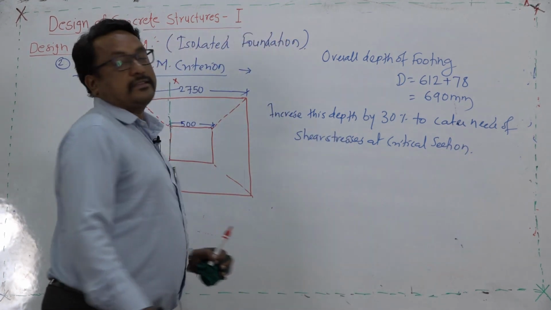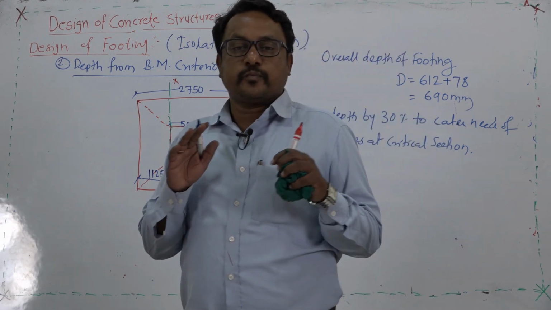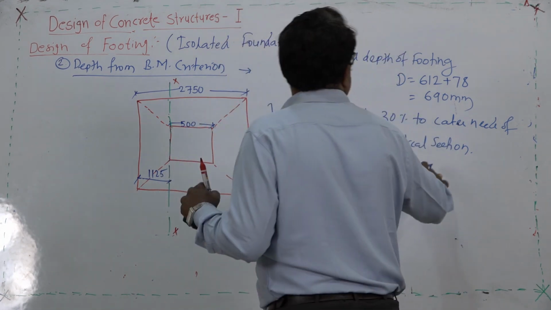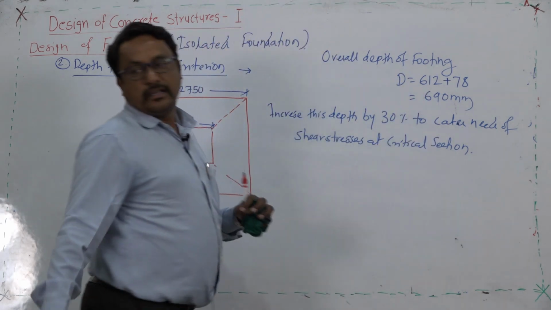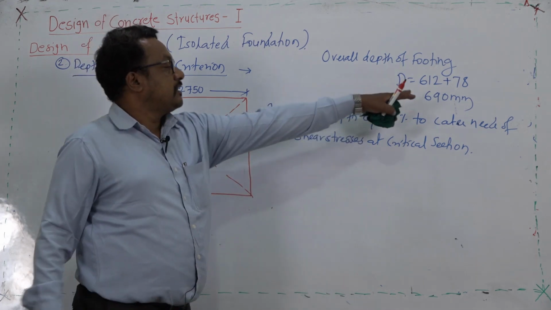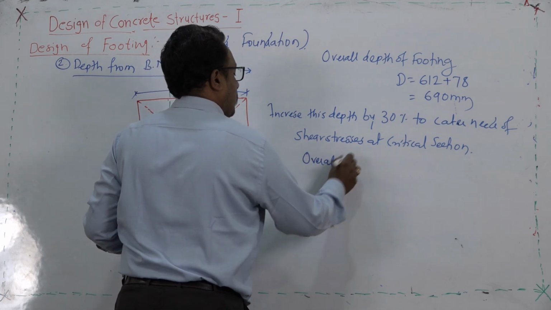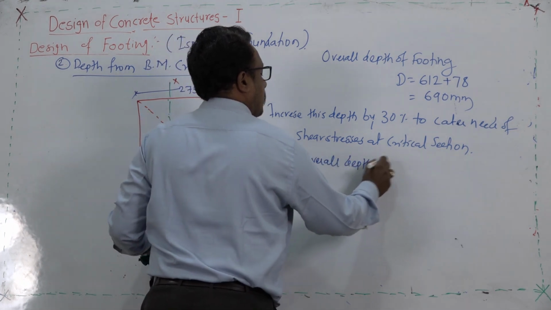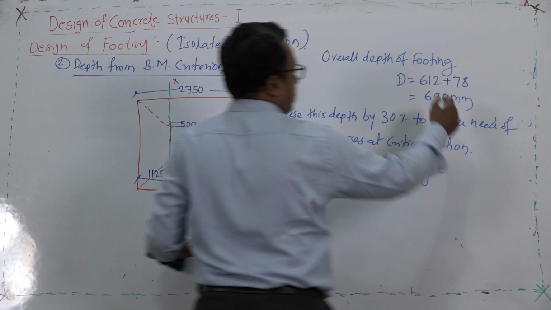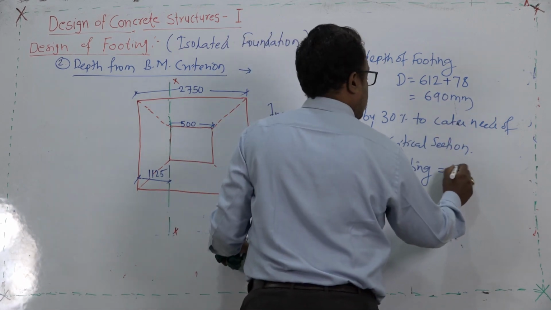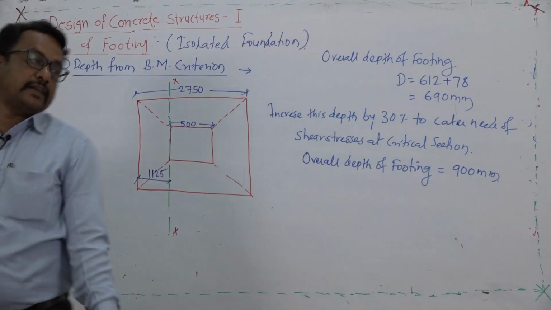While implementing the checks for one way shear and two way shear at those places, we will come to know the importance of this enhancement in the depth. So, if we enhance this depth by 30%, I will finally write the overall depth of footing as 897, so I will write 900 millimeter. We will provide the depth of footing as 900 millimeter.